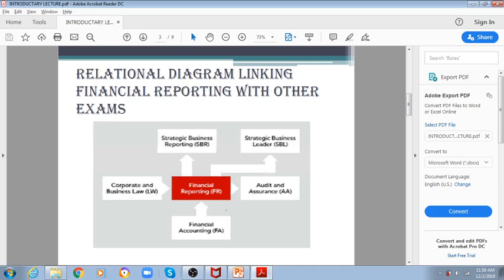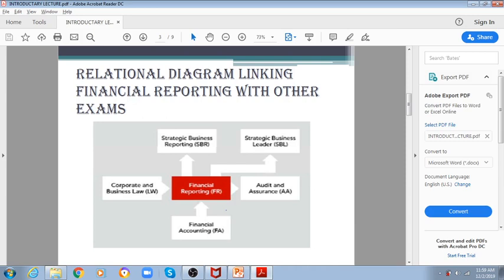After that, it would lead to SBR, strategic business reporting. It is a higher version of FR. Strategic business reporting is a new paper from ACCA, previously P2. More standards are in SBR as compared to FR, but still FR is a very important paper.